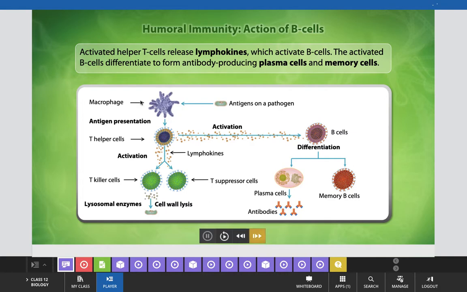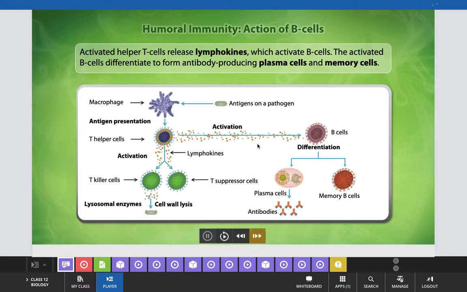Here this is the macrophage cell. When an antigen on a pathogen comes in contact with this macrophage cell in our blood, antigen presentation starts, with the help of which T helper cells activate the B cells, which start to differentiate into plasma cells and memory cells. Lymphokines form T killer cells and T suppressor cells, and in that way lysosomal enzymes start cell wall lysis to fight against and eliminate that pathogen from the body.